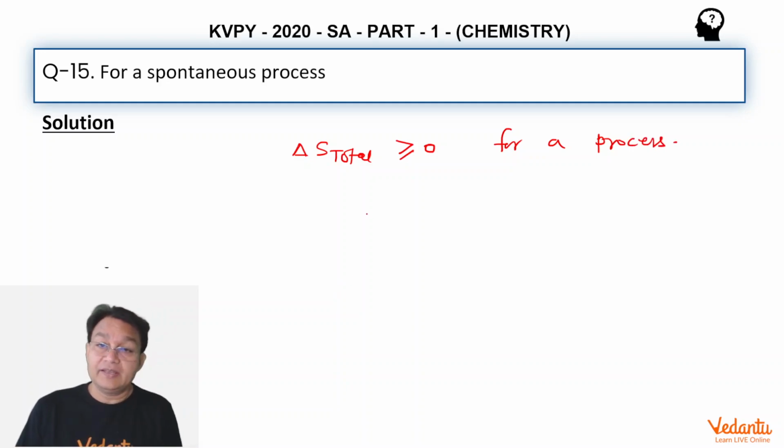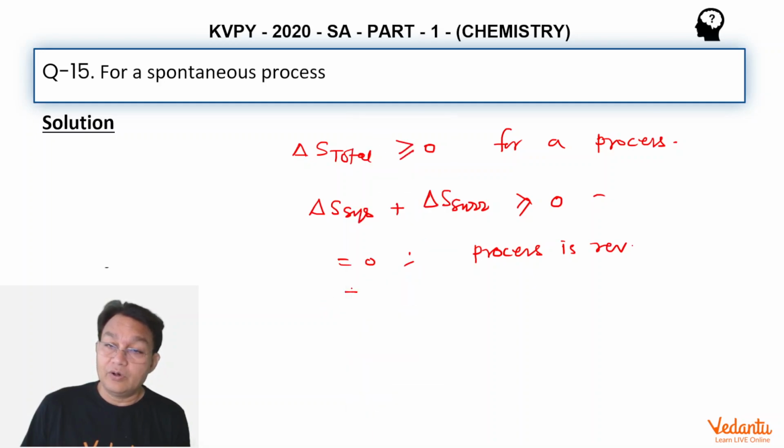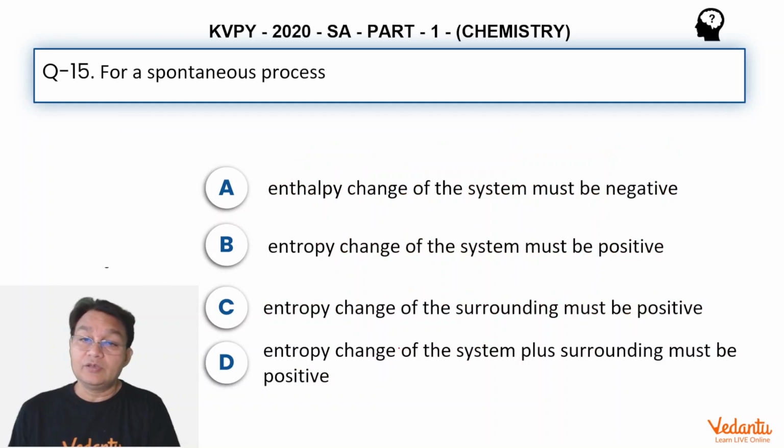That's a very important statement, and that means the true statement of the second law is delta S system plus delta S surrounding should be greater than or equal to 0. If it is equal to 0, we say that the process is reversible, and if it is greater than 0, if it is positive, this means the process is irreversible. So now let us see the options.